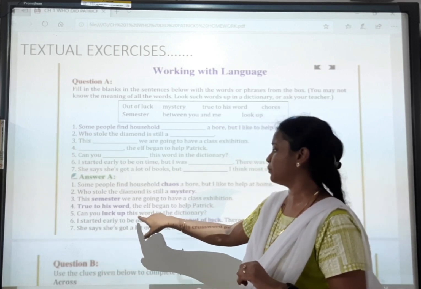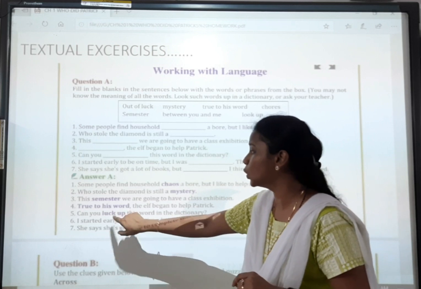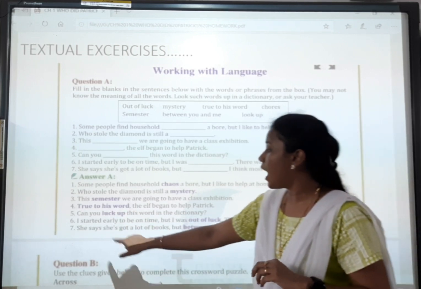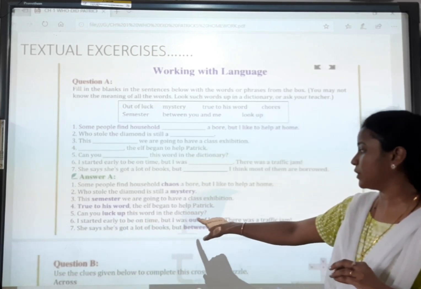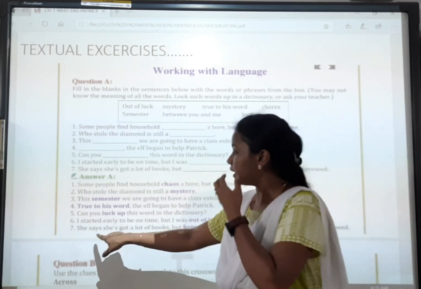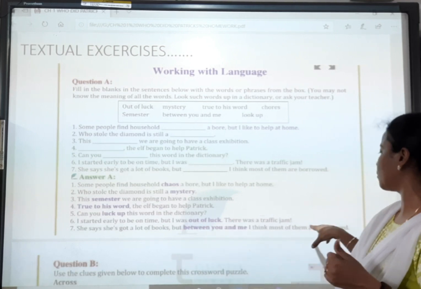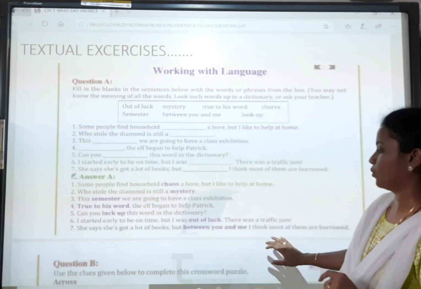Can you look up this word in the dictionary? Actually it is not look up, it is look up. Okay? I started early to be on time, but I was out of luck. There was a traffic jam. She says she got a lot of books, but between you and me, I think most of them are borrowed.